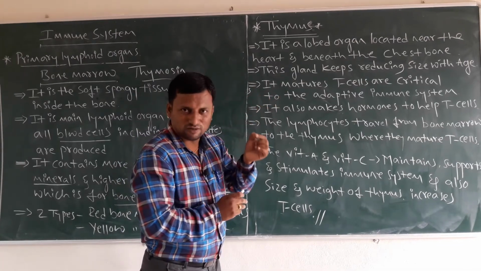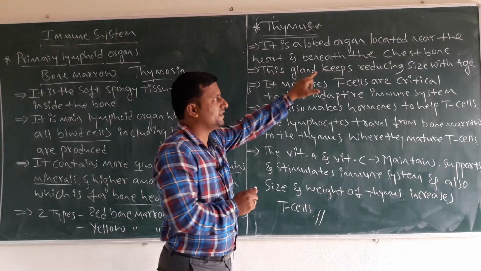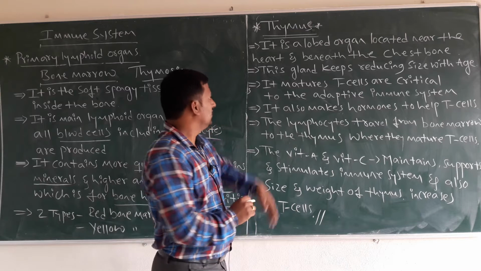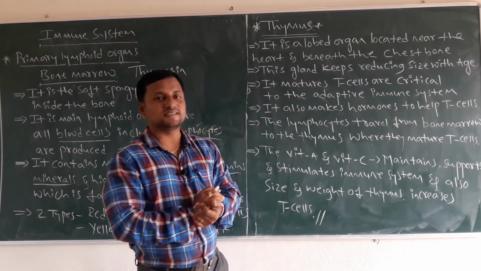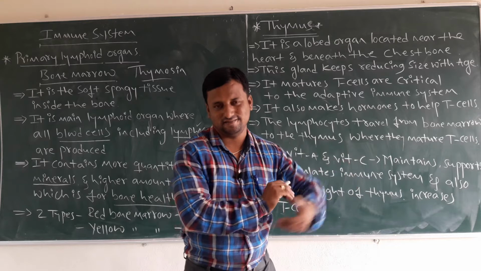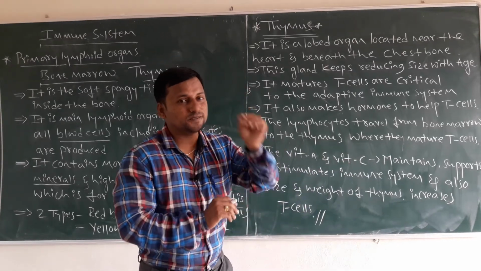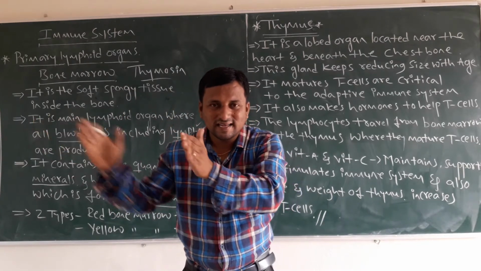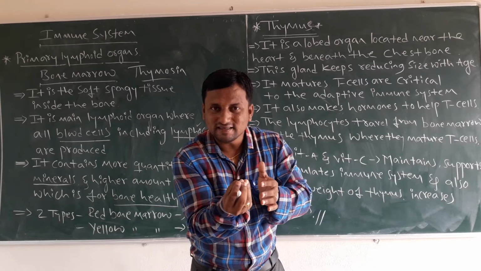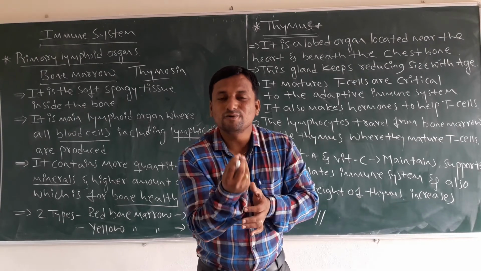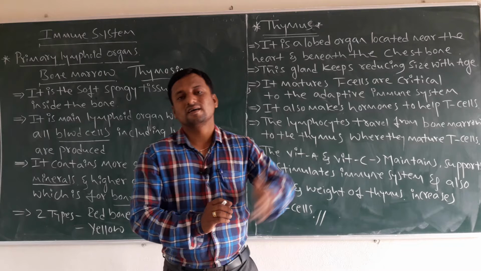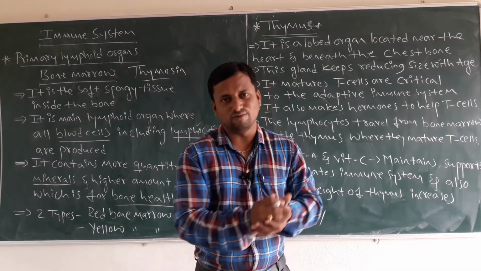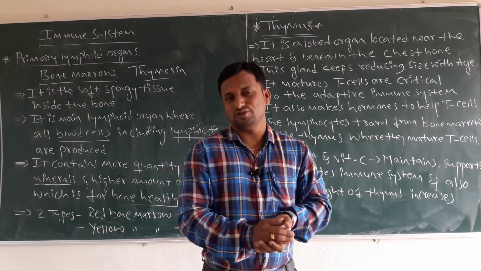It is a lobed organ near the heart and beneath the chest bone, between the two lungs. Next, this gland keeps reducing in size with age. As the age goes on, this gland becomes reduced. Why? Due to the degeneration of the thymus gland and also the lesser quantity of hormone. That hormone is called the thymosin hormone.